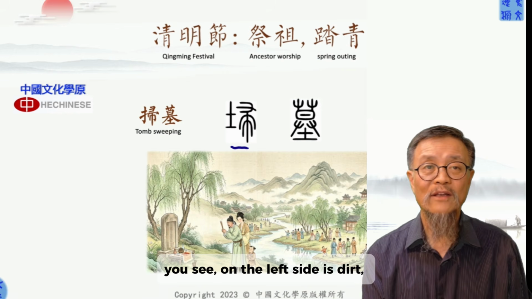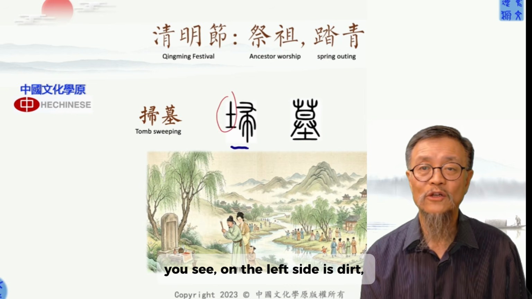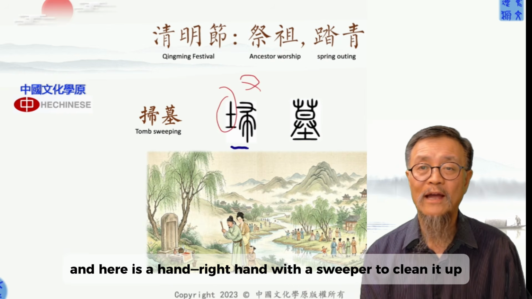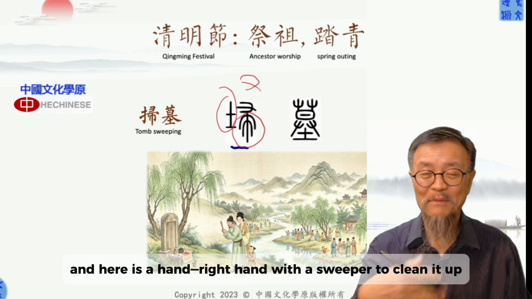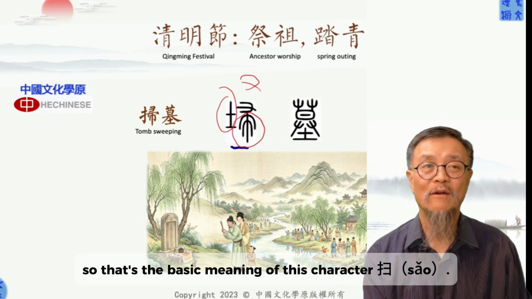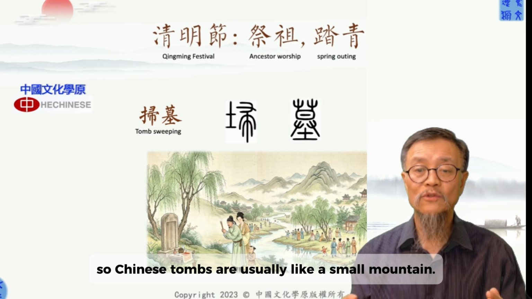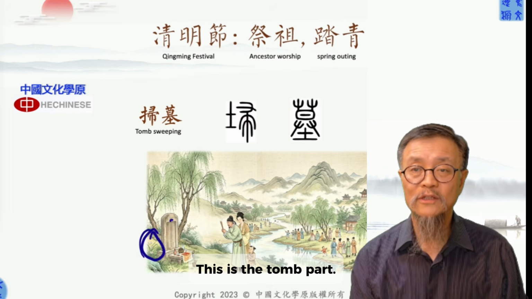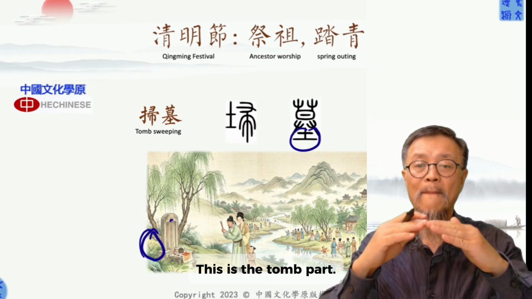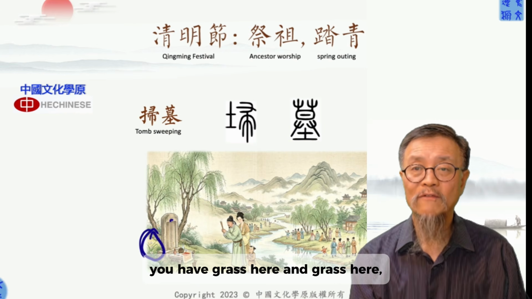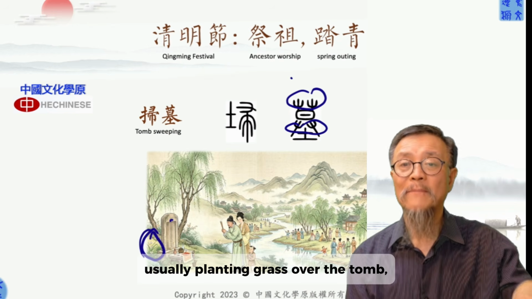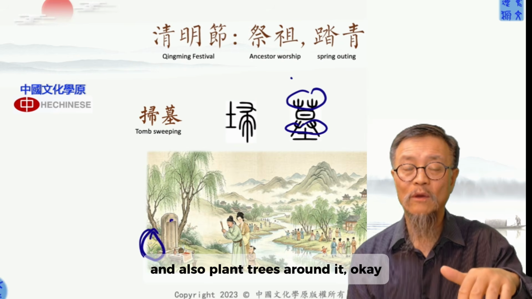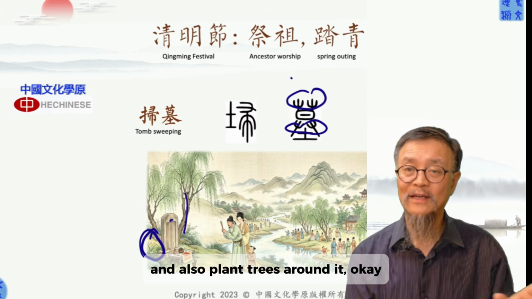You see, on the left side is dirt. Here is a hand, the right hand, with a sweeper to clean up. So that's the basic meaning of this character, 扫. A Chinese tomb is usually like a little small mountain. This is the tomb part. You have grass here and grass here. Right? Usually people plant grass over the tomb and also plant trees around it.